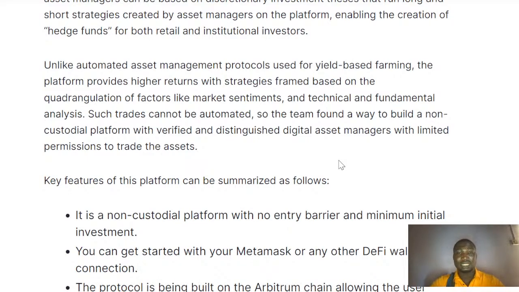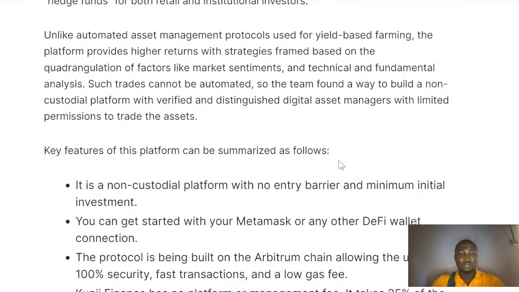Unlike automated asset management protocols used for yield farming, this platform provides high returns with strategies based on regulatory factors like market segment, and technical and fundamental analysis. Trading cannot be automated. Now, the team found a way to build a non-custodial platform with verified and distinguished asset managers with limited permission to trade users' assets.